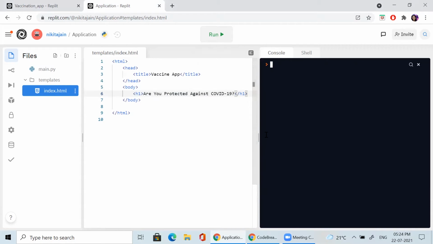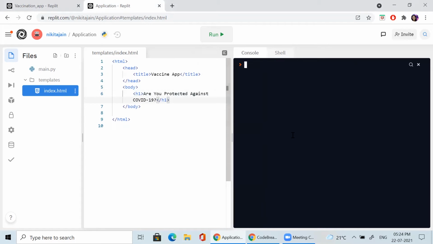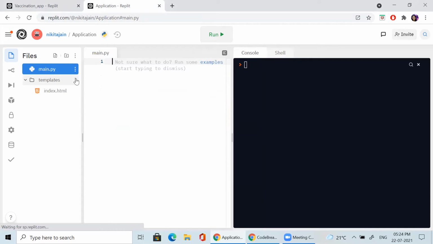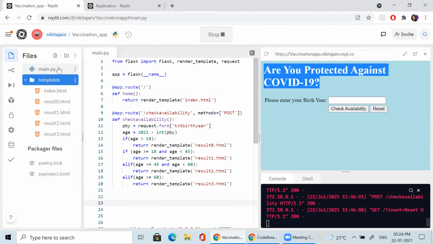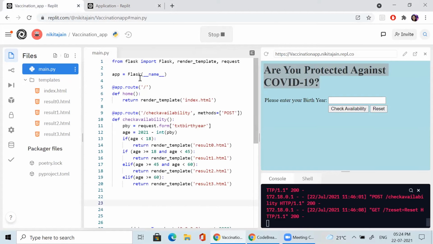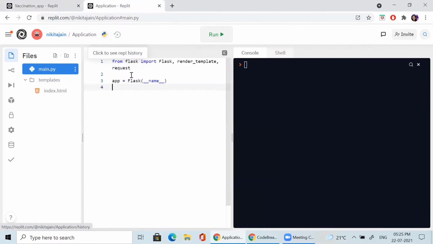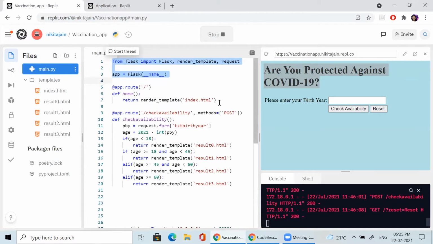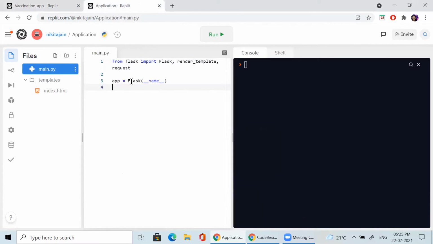When you run it, it will not give you a result, because you are using the Flask framework for running this HTML. So in main.py you have to write some classes, you have to import. I'll copy that. You have to import all the libraries which are used in Flask.